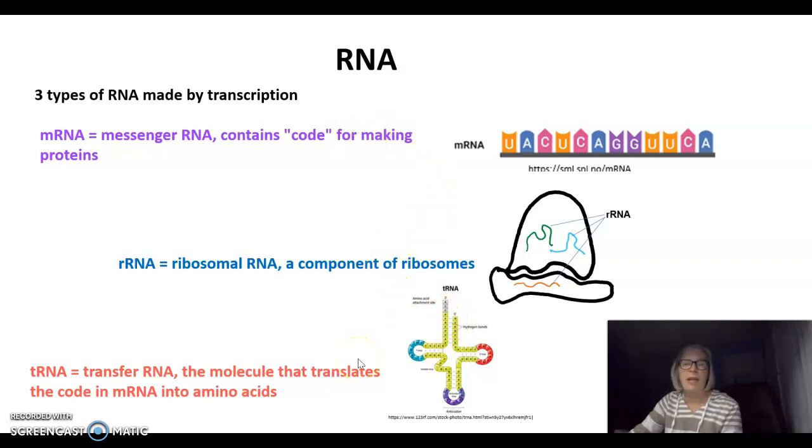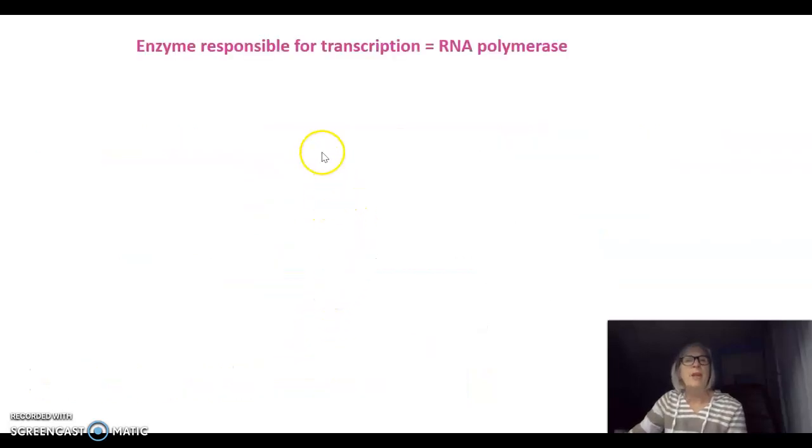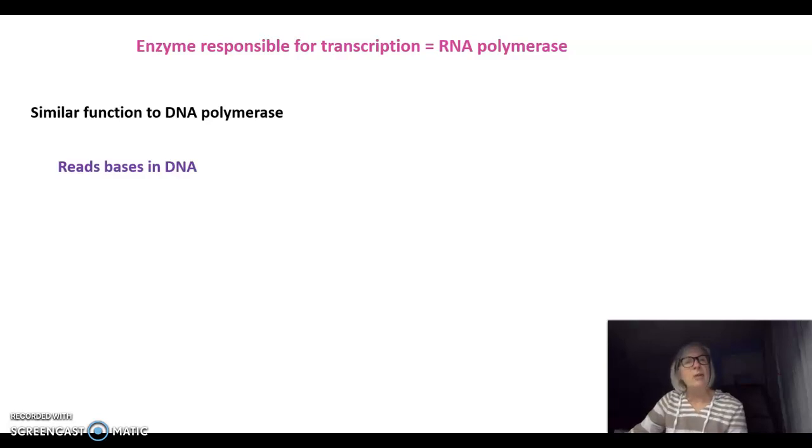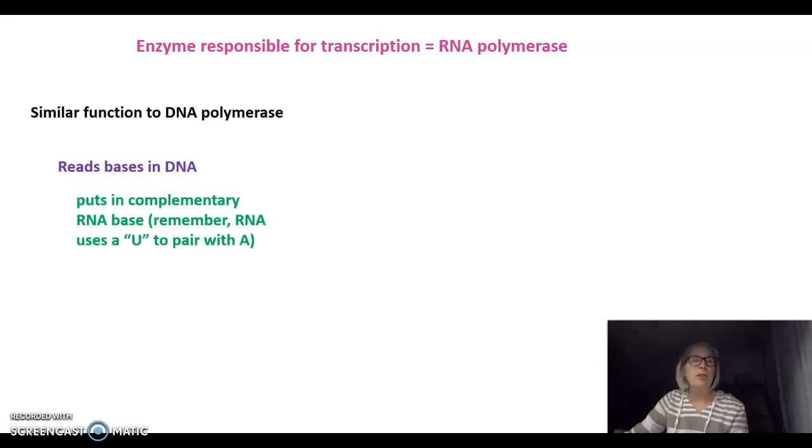These three types of RNA work together to assemble amino acids into proteins in the cytoplasm. And they're the subject of a different video on translation. Tonight, we are just talking about the process of how the cell makes these three types of RNA. So the enzyme responsible for transcription is called RNA polymerase. It has a very similar function to DNA polymerase. It reads the bases in DNA and puts complementary RNA bases in when it's reading the DNA bases. However, RNA uses a U to pair with A instead of a T as DNA polymerase does.